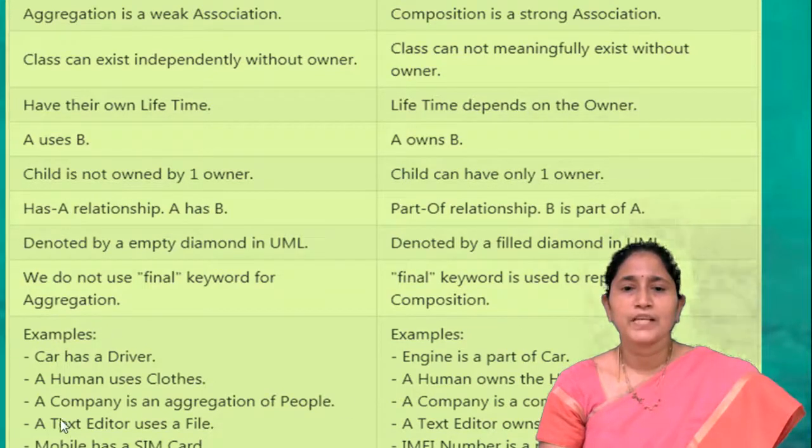Some examples of aggregation are: a car has a driver, a human uses clothes, a company is an aggregation of people, a text editor uses a file, a mobile has a SIM card. Some examples of composition are: an engine is a part of a car, a human owns a heart, a company is a composition of accounts, a text editor owns a buffer, and the IMEI number is a part of a mobile. That means it is the International Mobile Equipment Identity unique number.